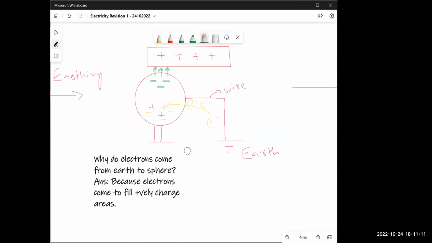Now, explain to me, Diana, why do electrons come from Earth to the sphere? Because electrons come to cover the areas that don't have charge, which are positive. The electrons are attracted to the positive side because we know that positive and negative attract, right? So this positive charge will pull all the electrons from the Earth.